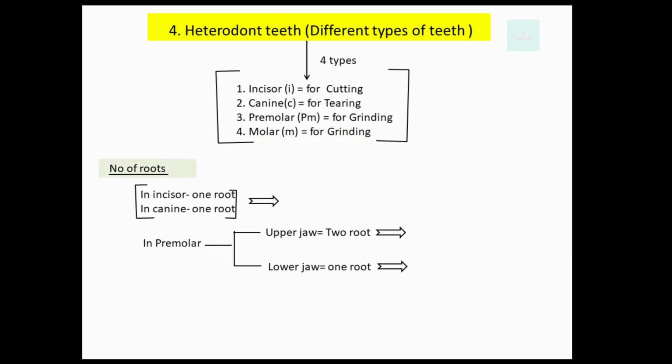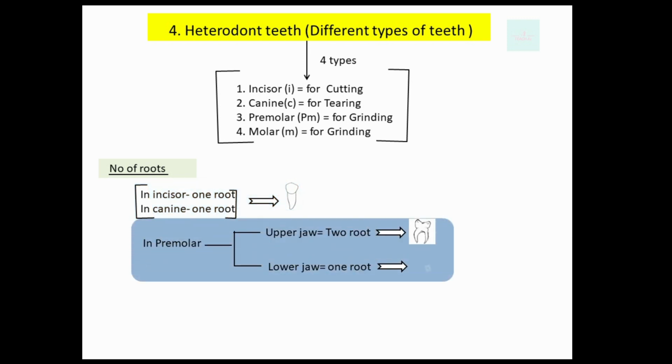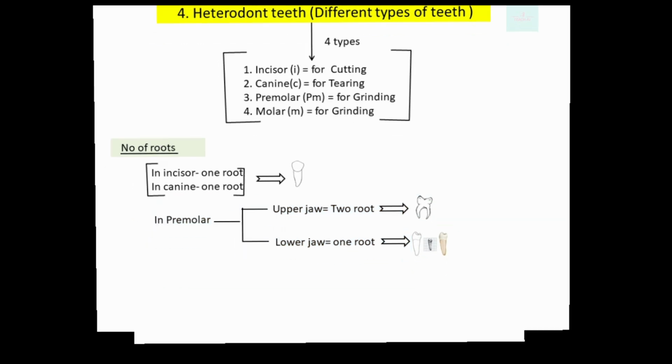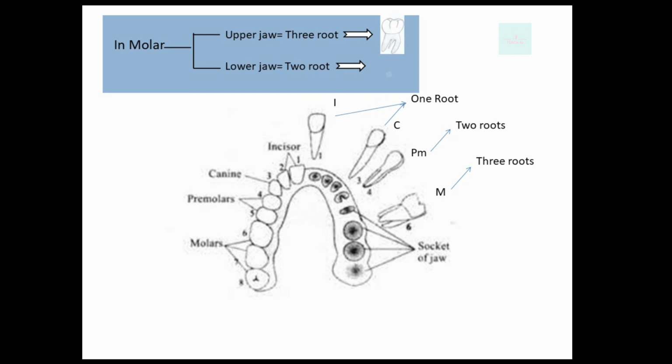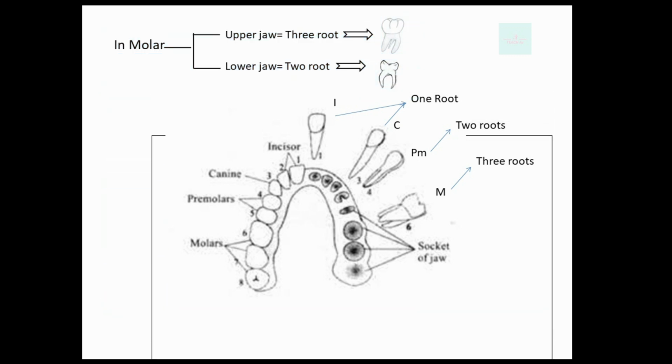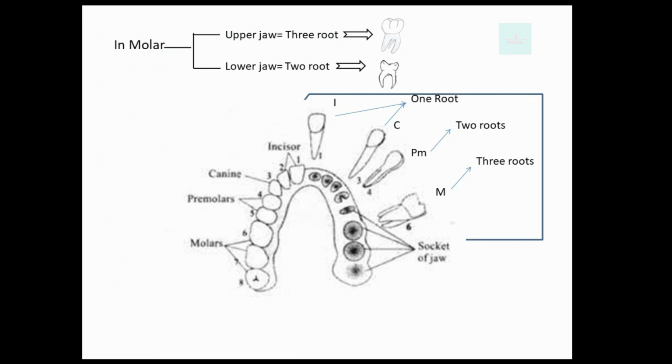Now, the number of roots in heterodont teeth. In incisor and canine both have one root, and in premolar, upper jaw has 2 roots and lower jaw has 1 root. In molar, upper jaw has 3 roots and lower jaw has 2 roots. Now, in this picture, you can see the arrangement of teeth here, the incisor, canine, premolar, and molar. And these are the sockets where teeth are embedded.